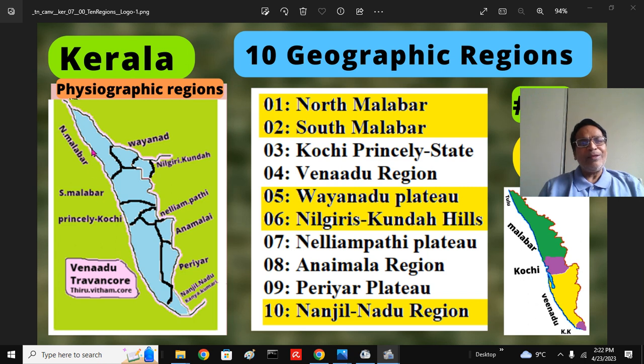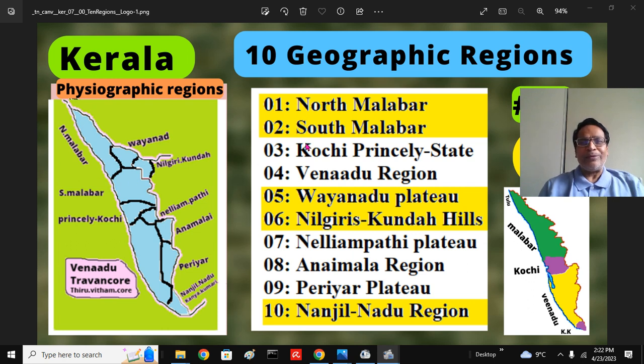This is North Malabar, this is South Malabar, the border being the Korapuja River. That is just 10-15 kilometers north of Calicut or Kozhikode. Crossing the Korapuja River means entering into North Malabar. Again from this side, South Malabar. You got the 2 regions already.